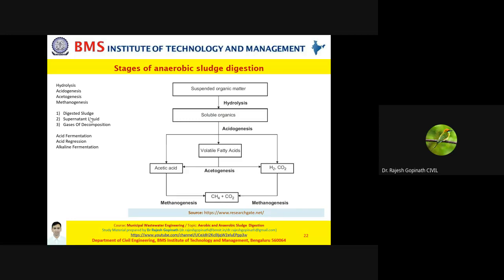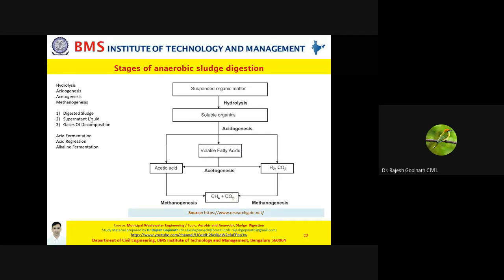If I want to put it in a simpler manner, the first one is called hydrolysis, the second step is called acidogenesis, the third step is called acetogenesis, and the last step is called methanogenesis.